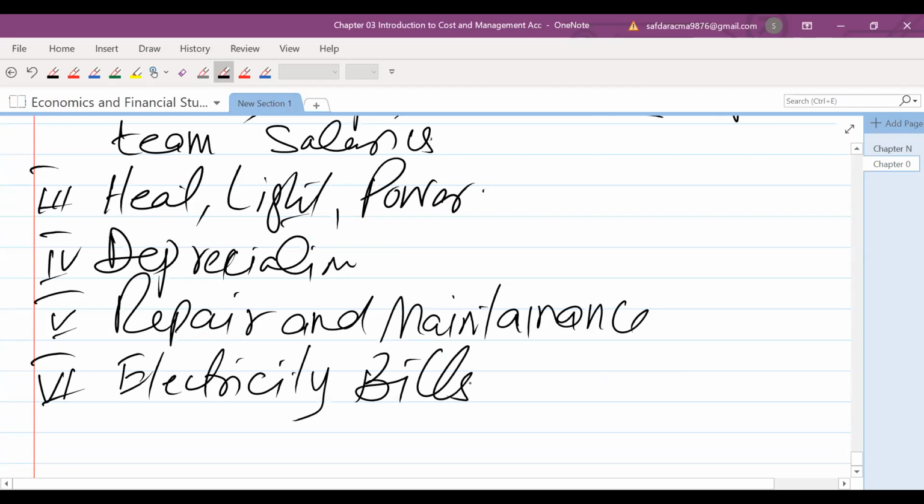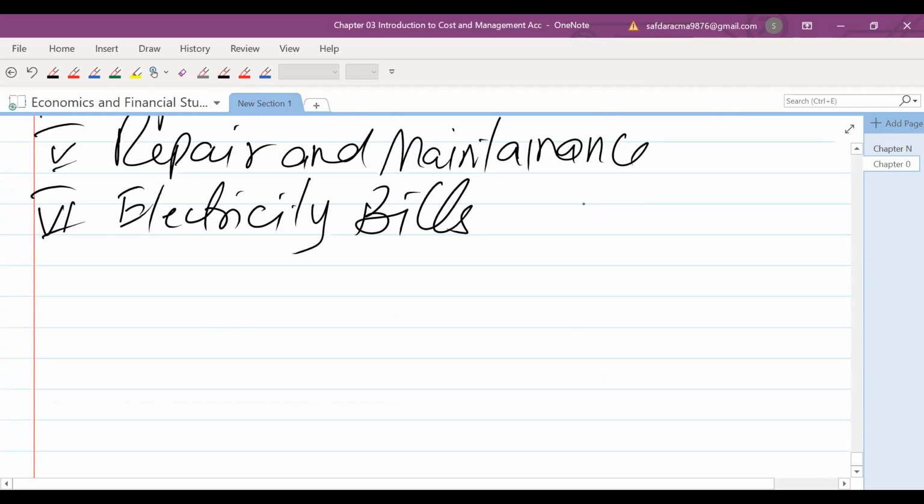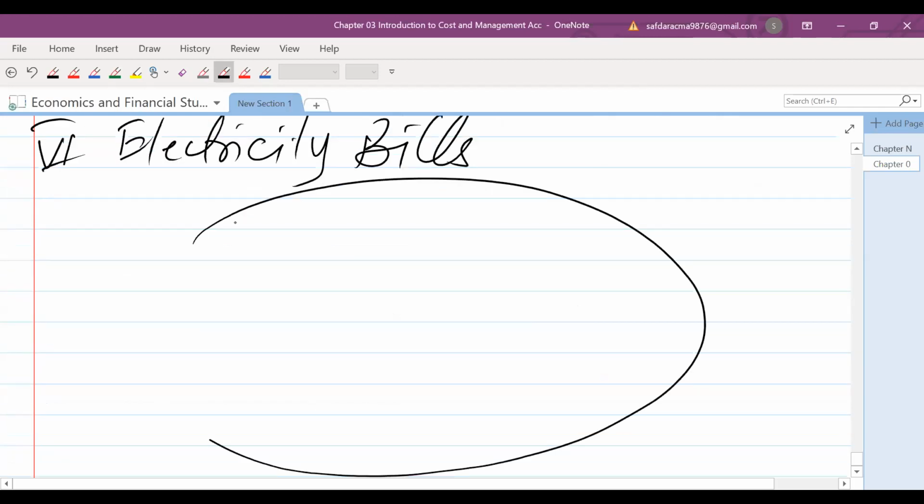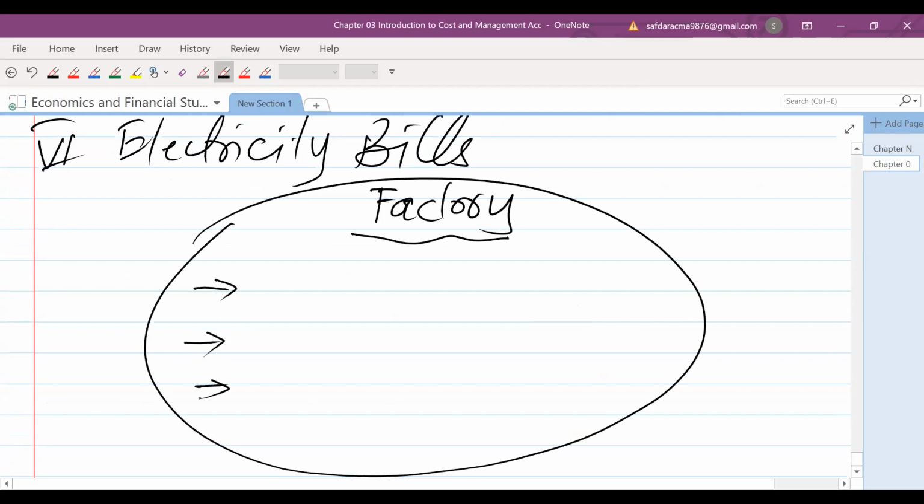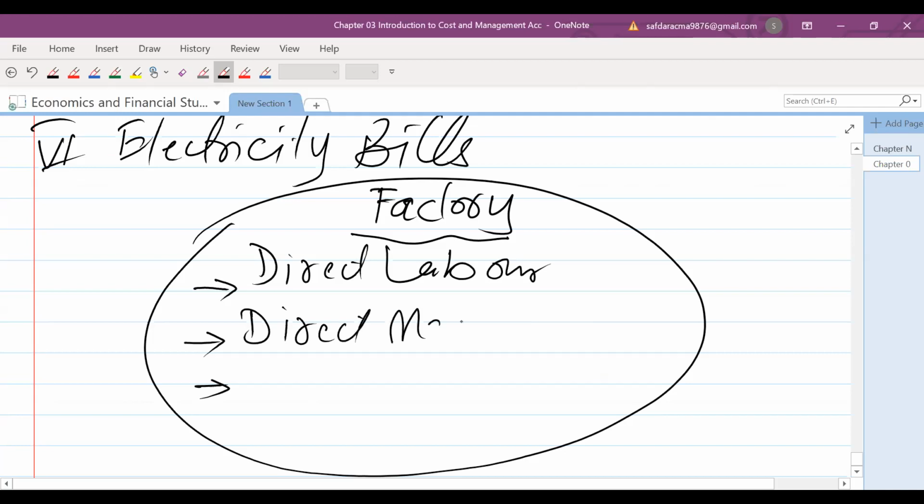In other words, we can say this is a factory, a place of factory. Wherever we are going to produce the item, all the cost of the item will be classified into three items. One will be called direct labor, another will be direct materials, and the third one is what?